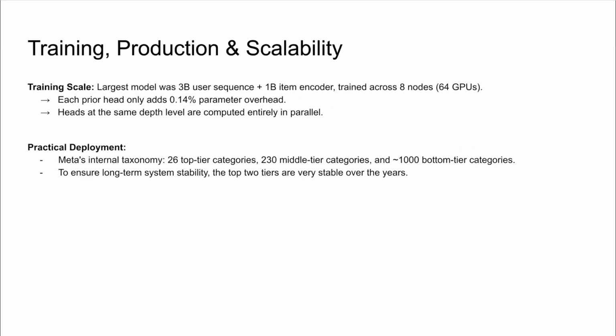We train the model up to 4 billion parameters across 64 GPUs. Because the head computations are independent at the same depth level, they are perfectly parallelizable. Each prior head only adds a tiny 0.14% parameter overhead to the model. This system is also highly pragmatic for production deployment. Meta's full internal taxonomy has 3 tiers, and the top 2 tiers are very stable over the years. To guarantee long-term system stability, we can design the architecture to only use those top 2 tiers as our priors.